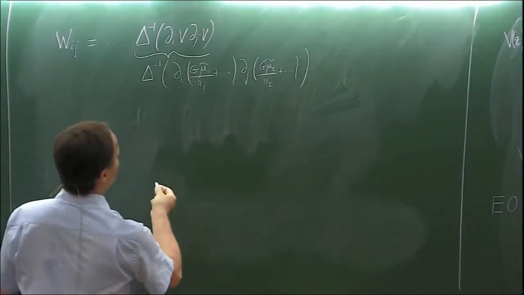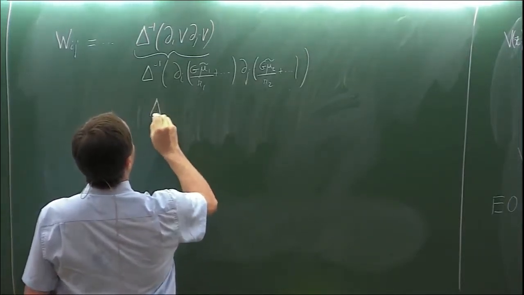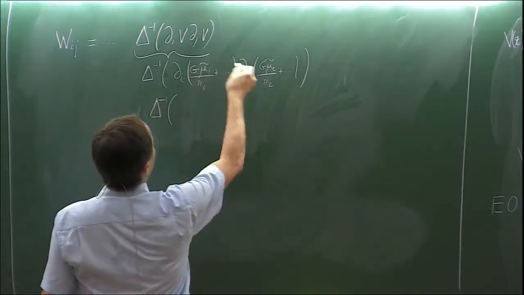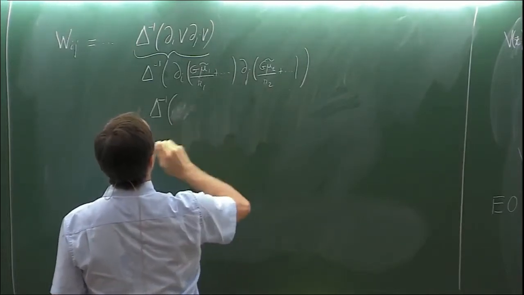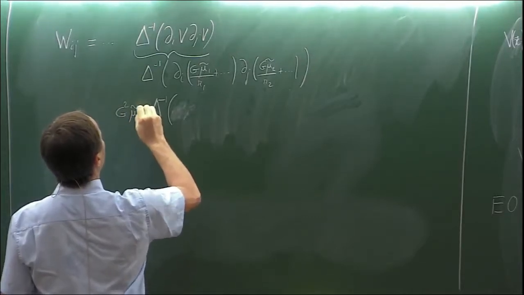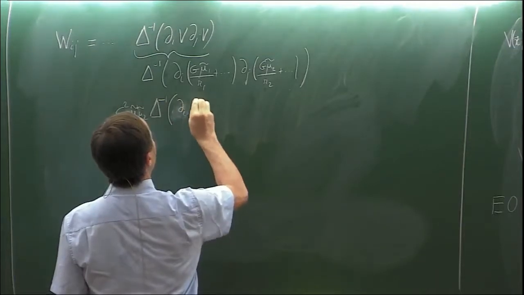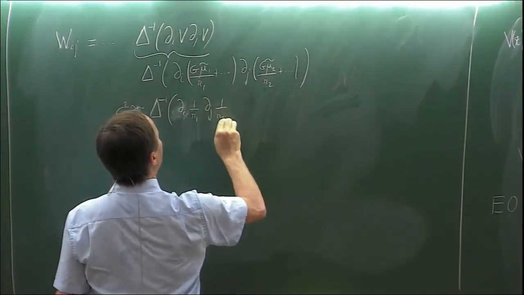I just want to show you how to compute this particular term. So the μ's are just functions of time, so I can put them outside the integral, μ1, μ2. And then you will have ∂_i of 1 over r1, ∂_j of 1 over r2.